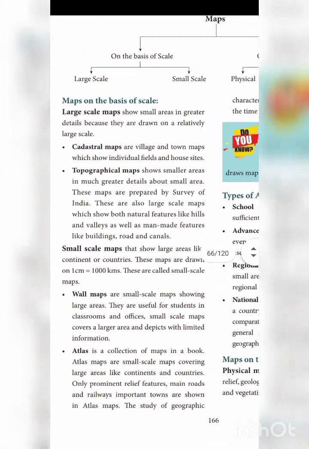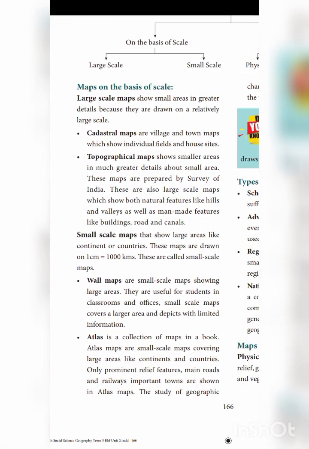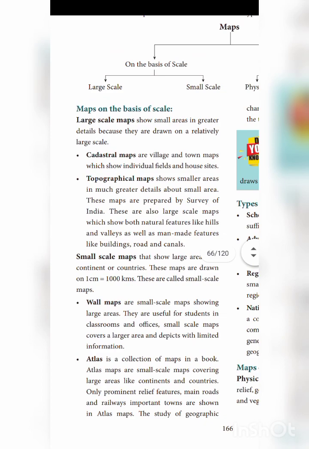So, on the basis of scale, small scale and large scale maps are the two kinds of map, isn't it? Now we will see large scale maps. What is a large scale map? Large scale maps show small areas in greater detail because they are drawn on a relatively large scale. Large scale means detail is more. Area is small, detail is more.